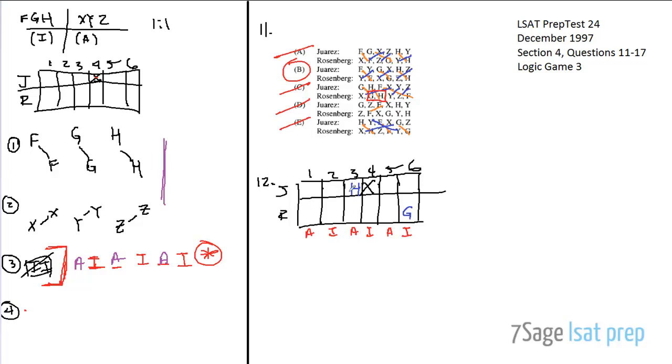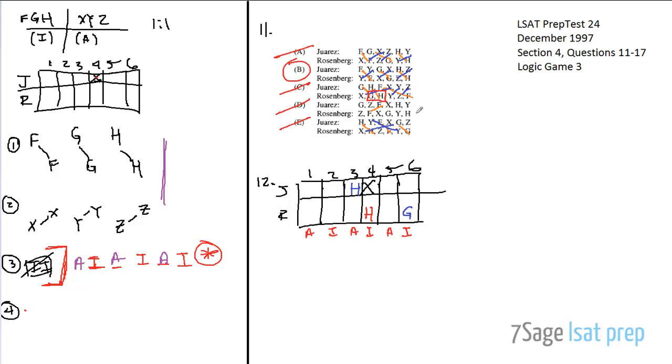But look at this. H has to be evaluated by Horace before it's evaluated by Rosenberg, right? H, and then this dash, and then H, right? And there's 2 places that could go, except one of them is already taken up by G, right? So if H has to go down this way, and G already takes up one of these slots, that means that H must be evaluated here in this fourth slot down here, right?